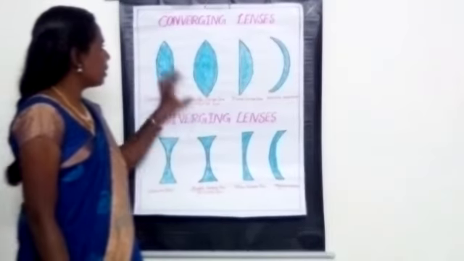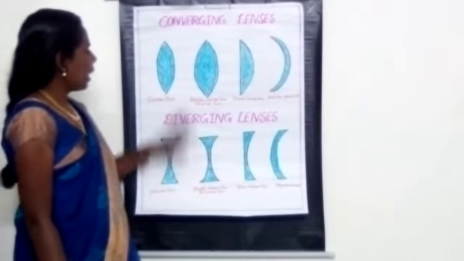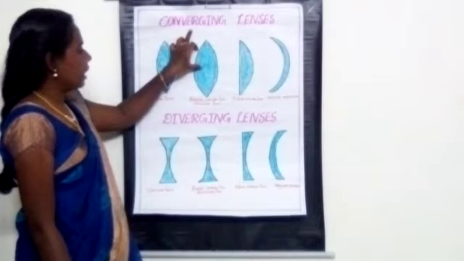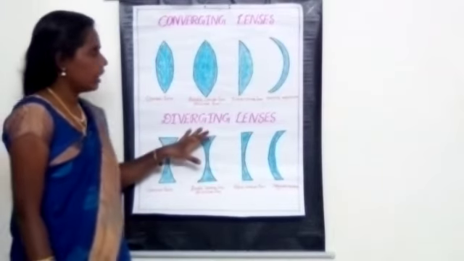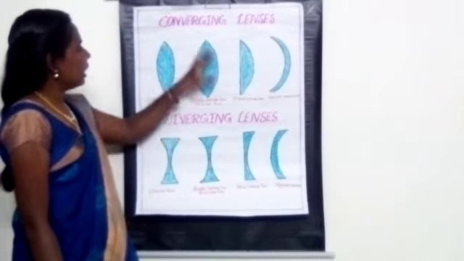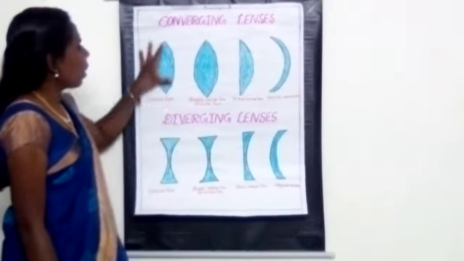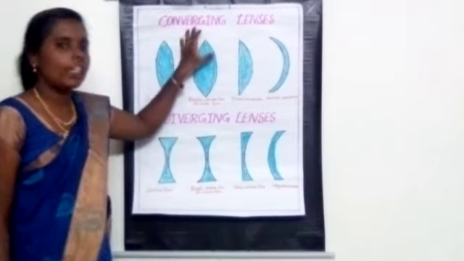Now we can see the types of lenses. Just observe these pictures here. There are different types of lenses: converging lenses and diverging lenses. Converging lenses means, listen here, the convex lenses are called the converging lenses.